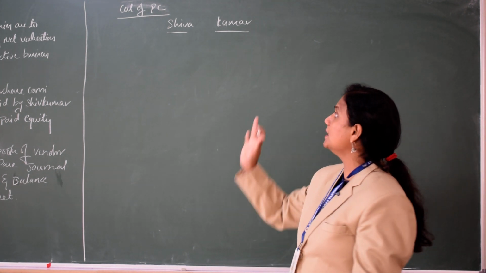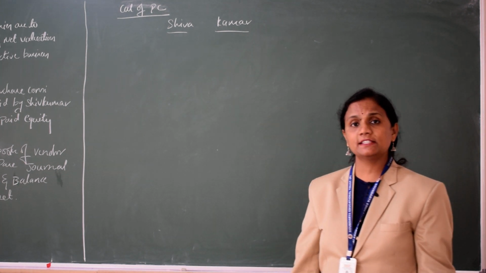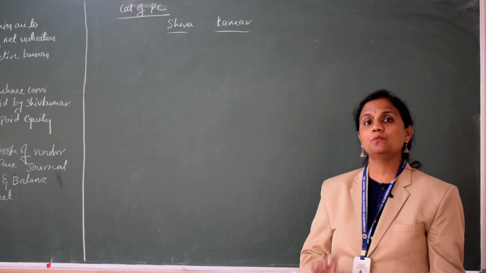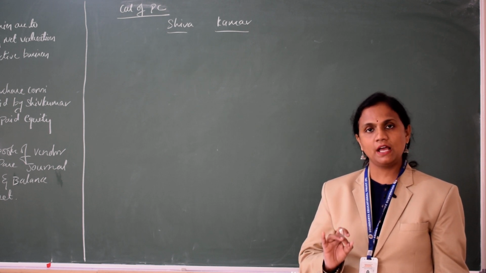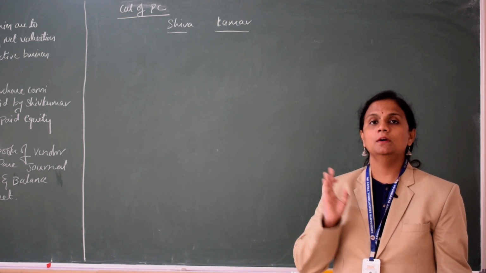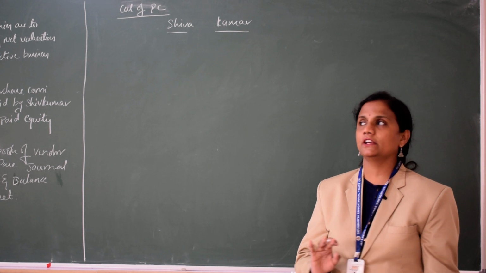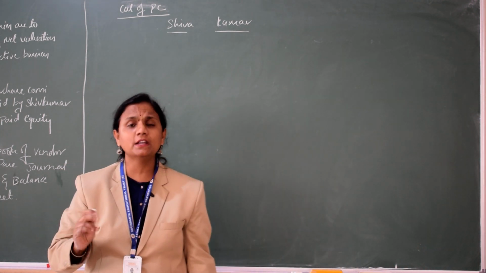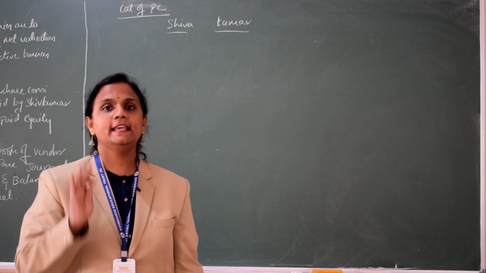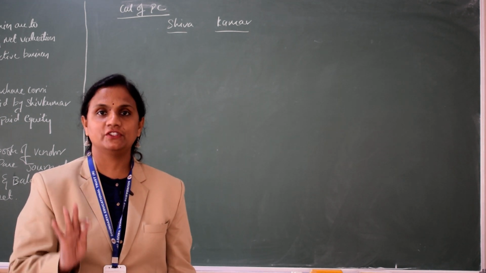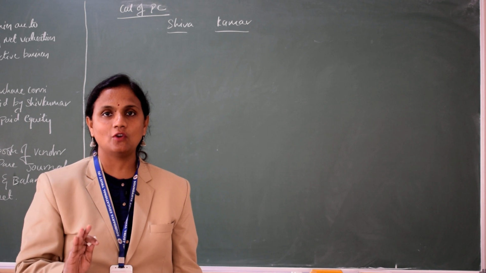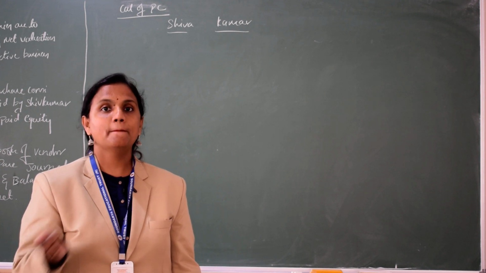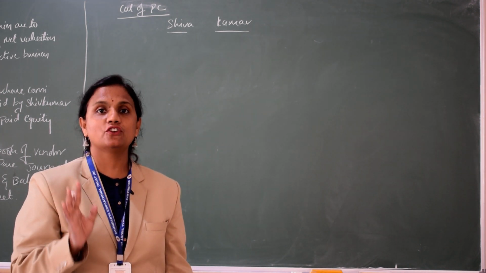In the calculation of purchase consideration in the net asset method, what is our formula? The formula is assets taken over minus liabilities taken over. Now I will write it down here, and please remember the sum I am solving is in the nature of purchase. The previous sum which I solved was in the nature of merger, but this problem is in the nature of purchase.